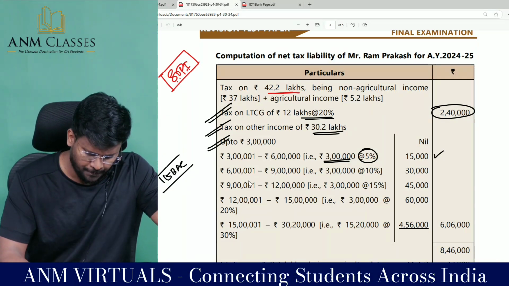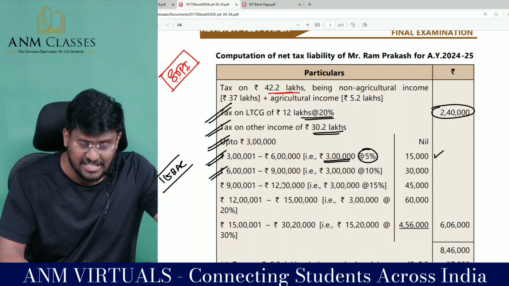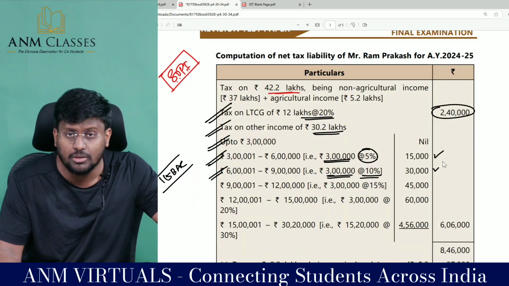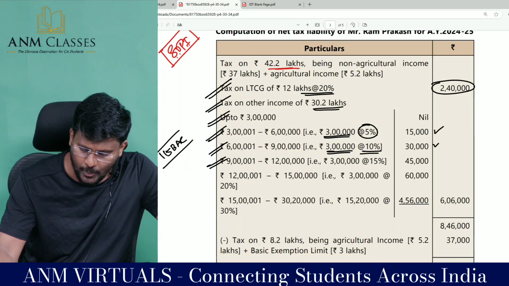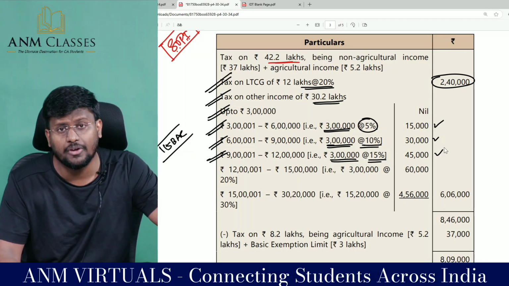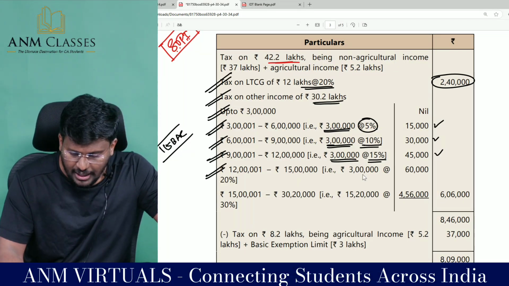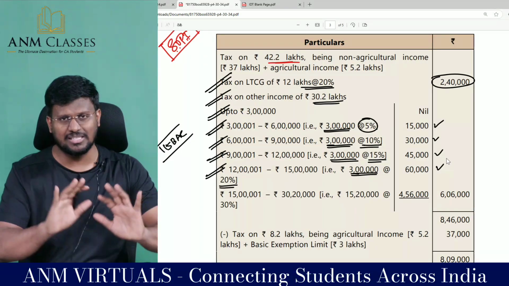Normal calculation only. Next slab of 3 lakh, 6 lakhs to 9 lakh, at the rate of 10% is 30,000. Next slab of 3 lakh, 9 lakhs to 12 lakh, at the rate of 15% comes to 45,000. Next slab of 3 lakh, 12 lakhs to 15 lakh, at the rate of 20% is 60,000.